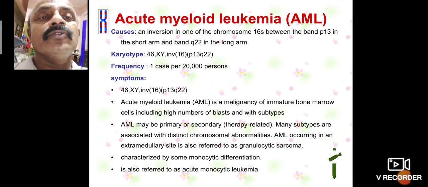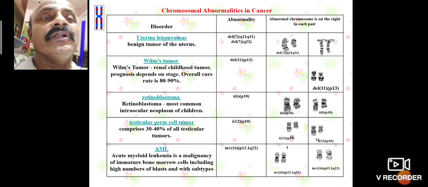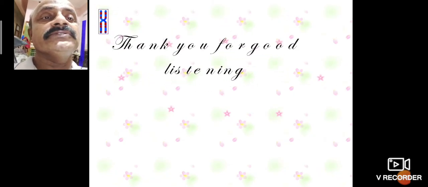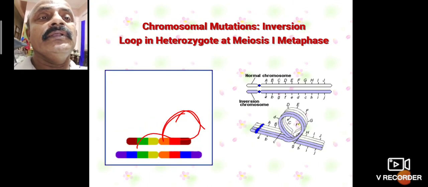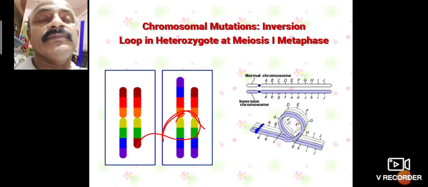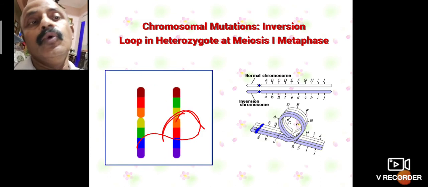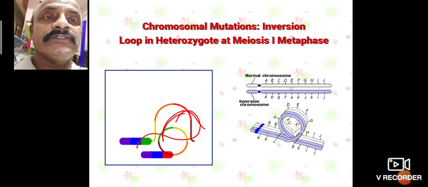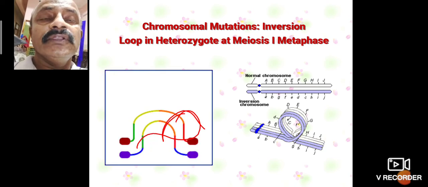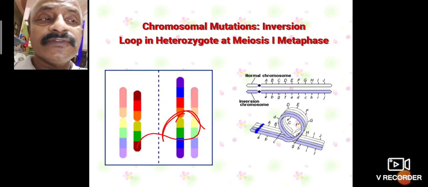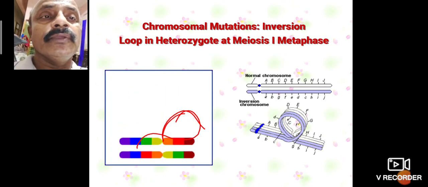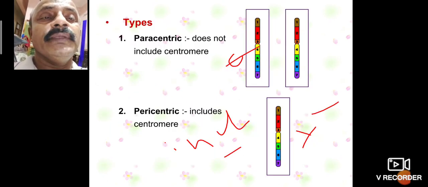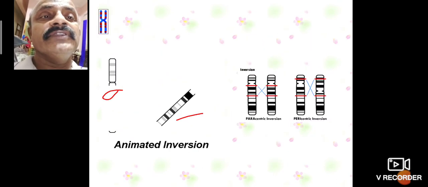This leukemia is a chromosome mutation by the inversion loop process. Paracentric and pericentric inversions are where inversion takes place.